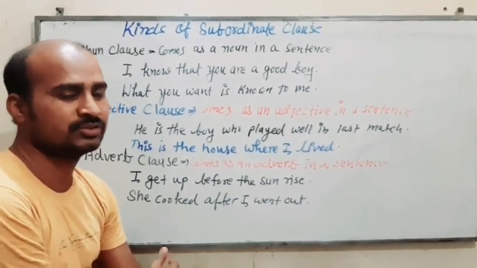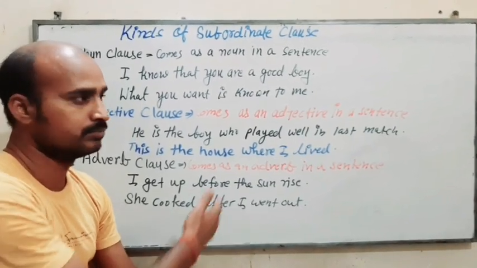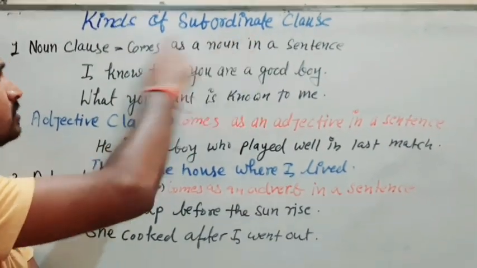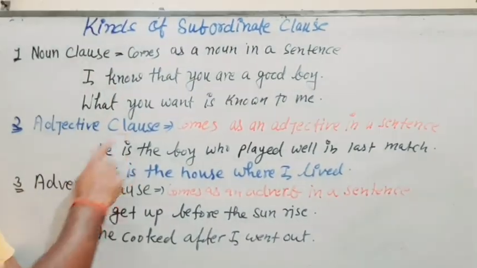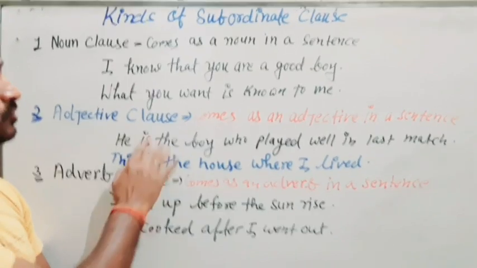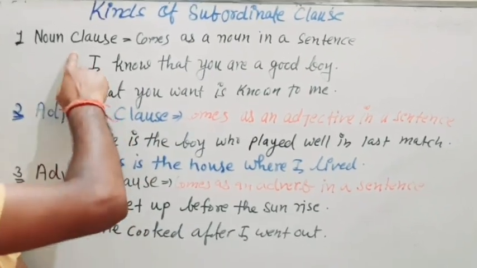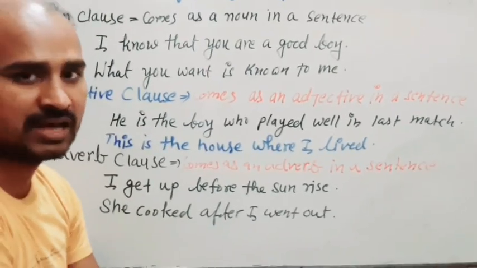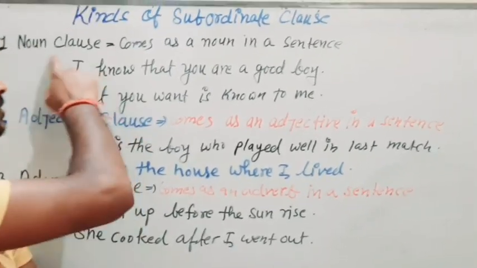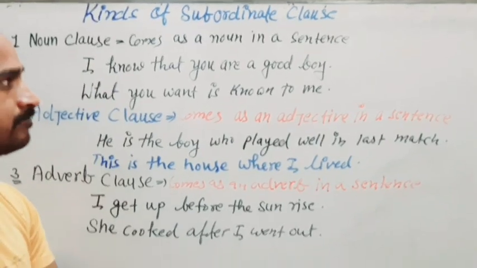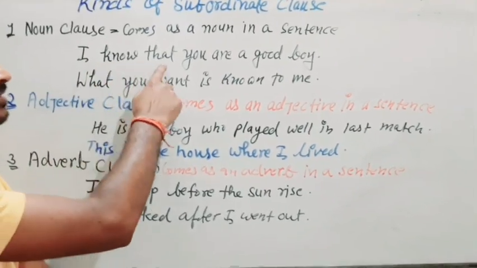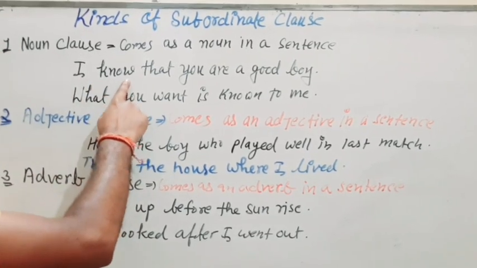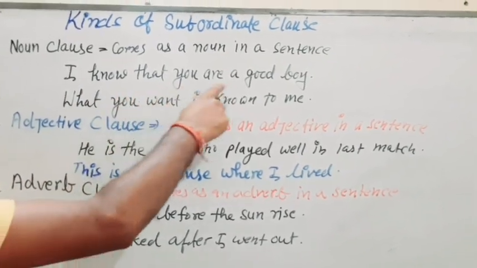But they are actually not the types. So majorly we have types of subordinate clause: noun clause, adjective clause, adverb clause. So just see noun clause. When a subordinate clause comes as a noun, it is considered a noun clause. For example, I know that you are a good boy. So what do I know? I know that you are a good boy.